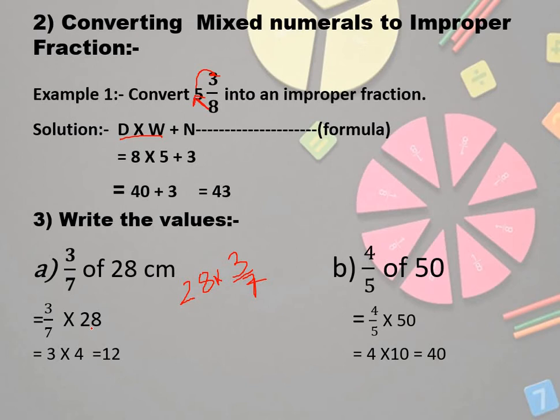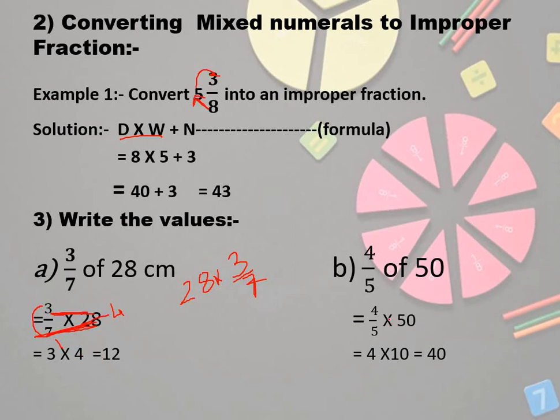Now keep in mind, cross way you can divide, up and down you can divide, but straight you can't divide, you have to multiply. Why? Because there is a multiply sign. So now see, can you divide 7 and 28? Yes. Now you have to divide again with the same term as we had already learned in the lowest term. So you can divide 28 by 7. 7 ones are 7, and 28 divided by 7 gives you 4. So see, I had written here 3 multiplied by 4. 3 multiplied by 4 gives you 12.